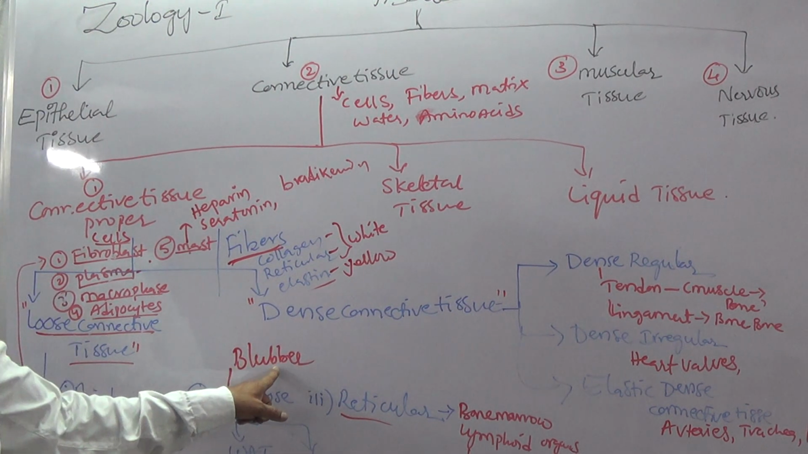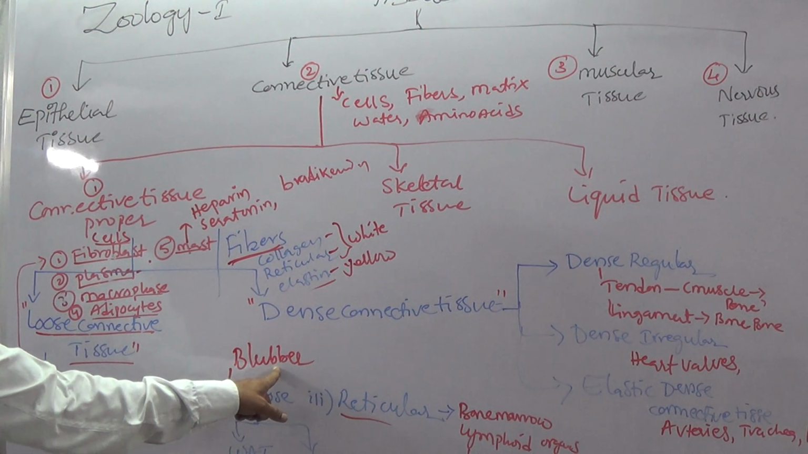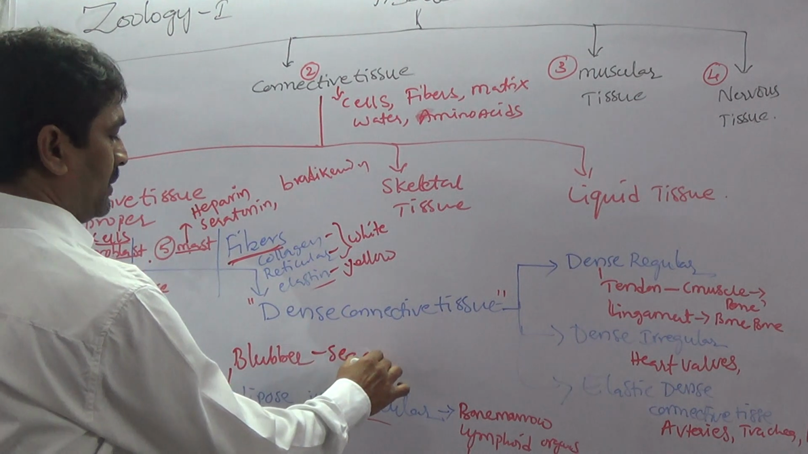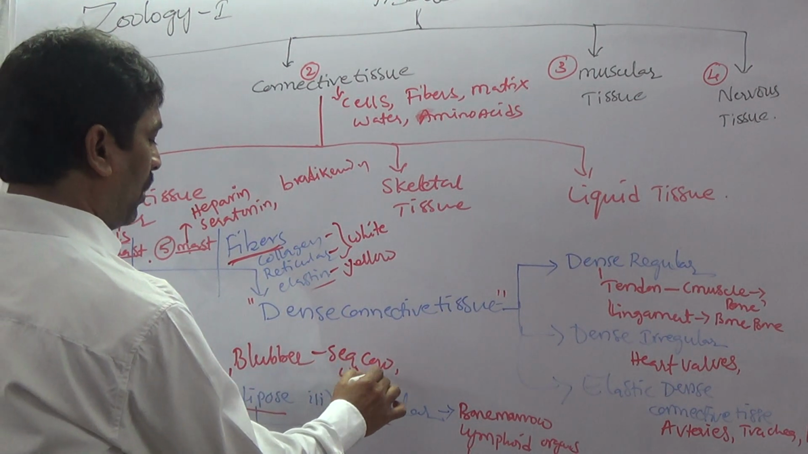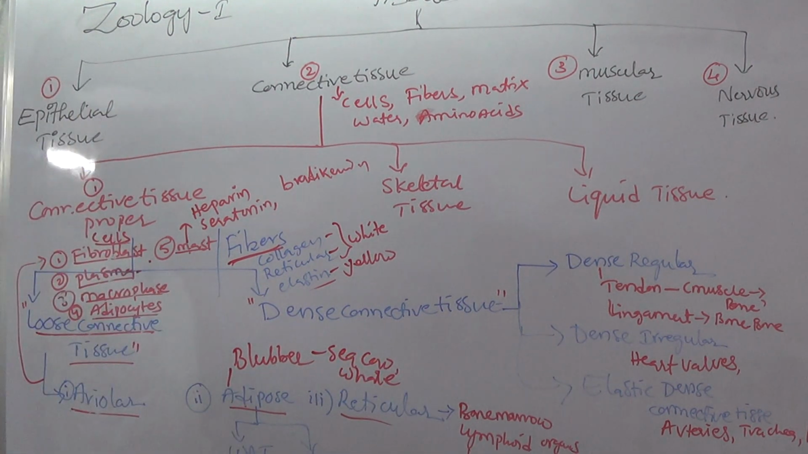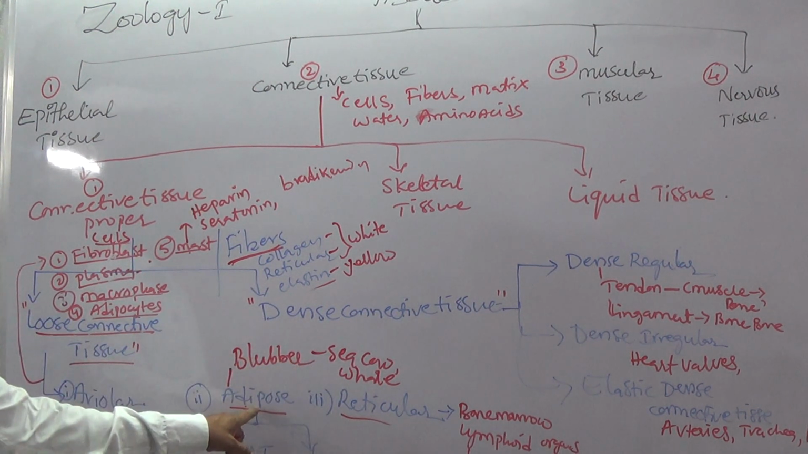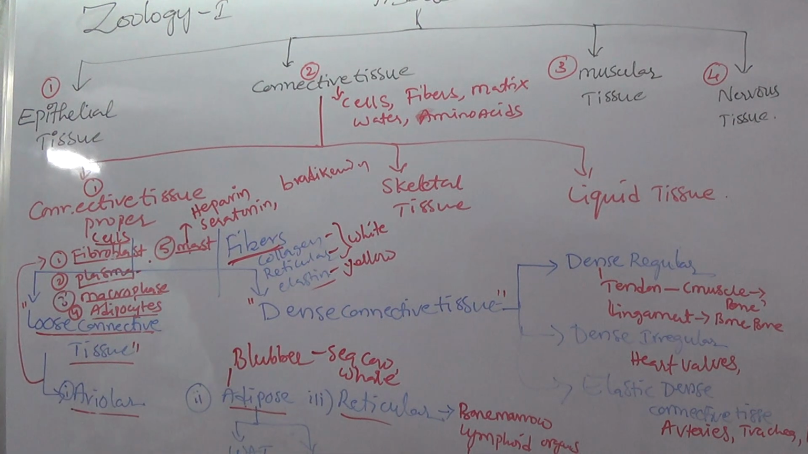Blubber is also one type of adipose tissue. This blubber is present in aquatic animals like sea cow or whale. These aquatic organisms have a particular adipose, and that adipose is called blubber.